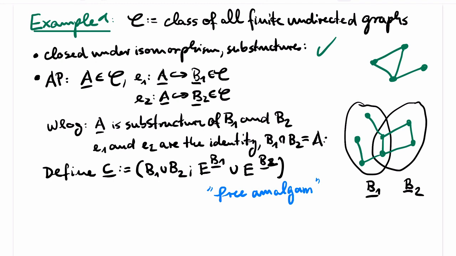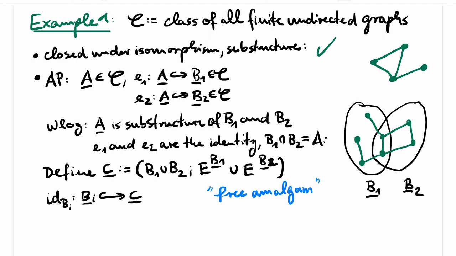In general, the free amalgam might not be in our class, but in our case, where C is the class of all finite undirected graphs, the free amalgam is again a finite undirected graph, so it is in C. And indeed, the free amalgam satisfies the requirements of the amalgamation property, because both B1 and B2 embed into C via the identity map, and of course, identity maps commute with respect to composition.